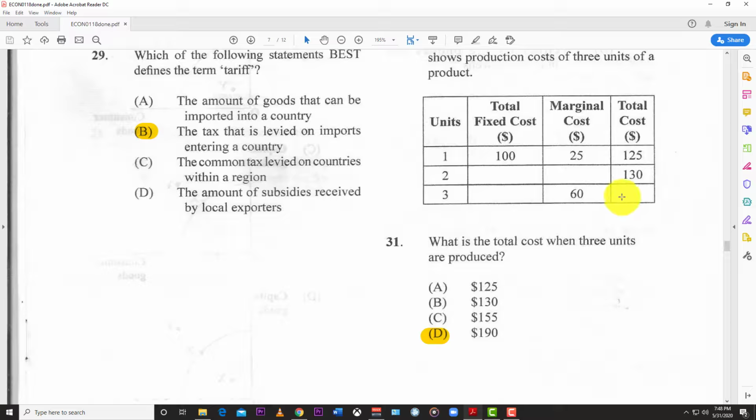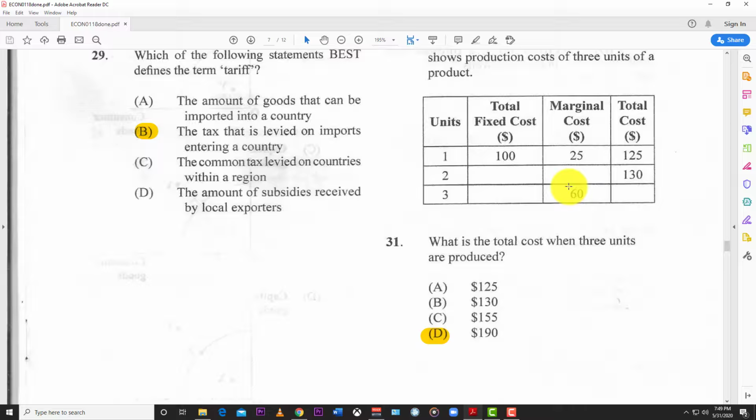You put the 190 here, and to find the marginal cost, you take away the different total costs. 190 minus 130 leaves you with 60, and that's why 60 here would be the marginal cost.